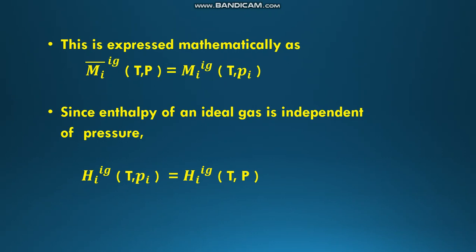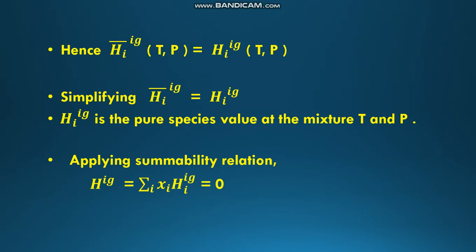So here the enthalpy of an ideal gas is independent of pressure. That means Hi ig at constant temperature, Pi is equal to Hi ig at constant temperature and pressure. Hence, Hi bar ig at constant temperature, P is equal to Hi ig at constant temperature and pressure. So simplifying this equation, Hi bar ig is equal to Hi ig. Here Hi ig is the pure species value at the mixture temperature and pressure.